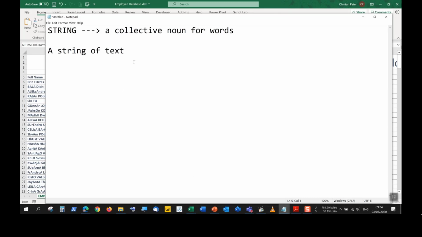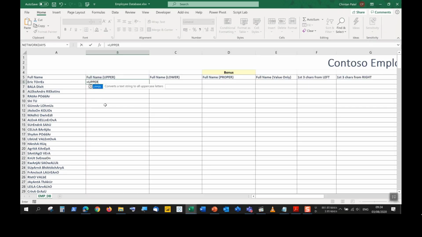Strings of text can be this text over here. This is a string of text. This is a string of text. One word can also be a string. Right, so just remember that when they use the word string somewhere in your exam or in a question, or you come across this definition in equals UPPER open brackets, you see converts a text string. So a text string can just be one word or just many, the different instances of words that we have over there. So open your brackets.